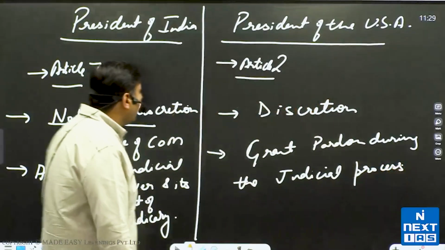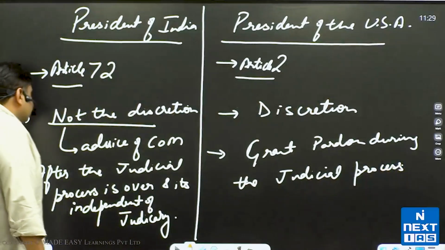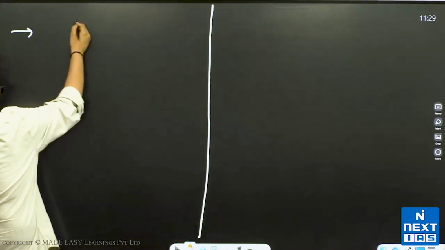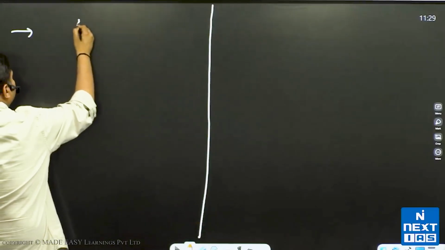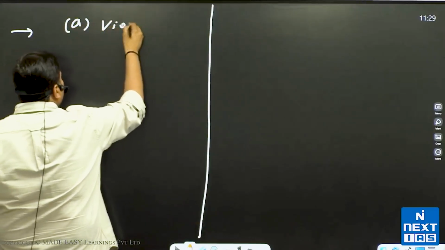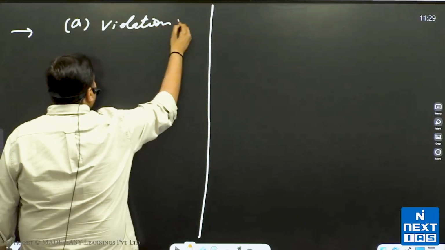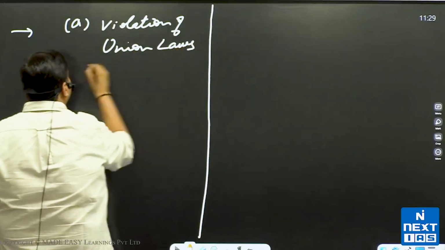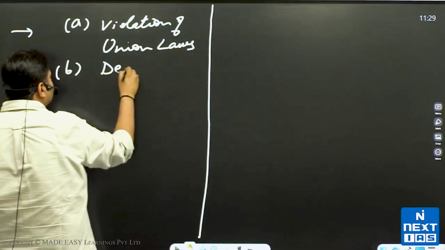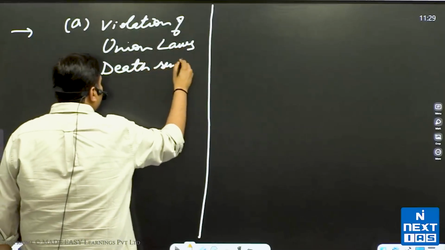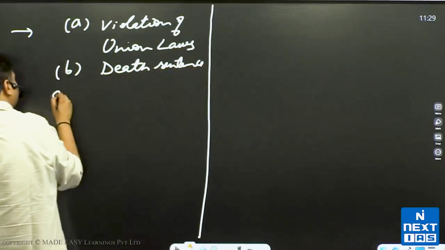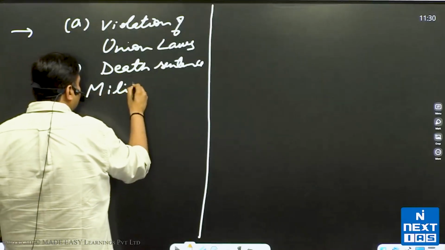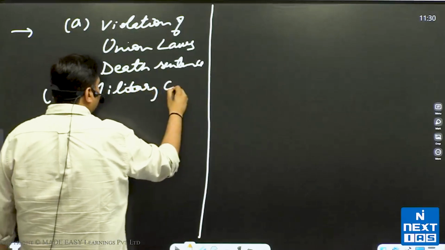Now, in addition to this, the President of India can grant pardon for: A, violation of union laws; B, in case of a death sentence; and third, in case of a military judgment.